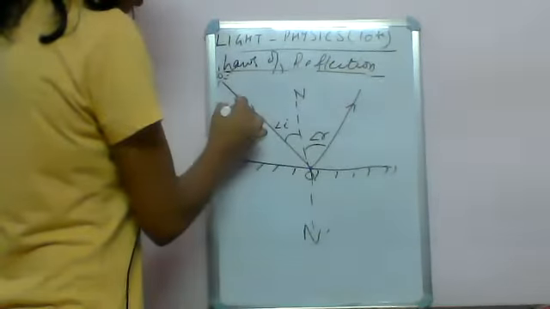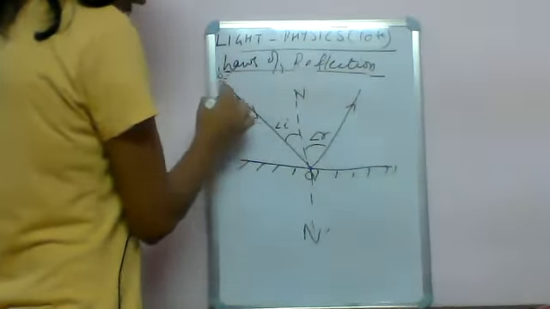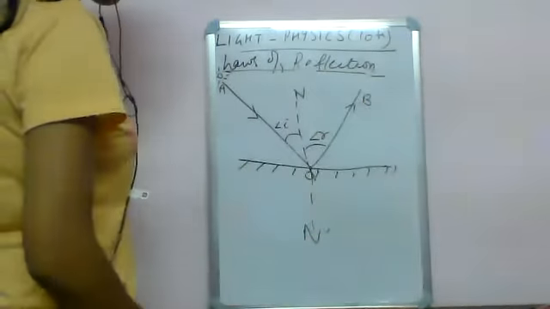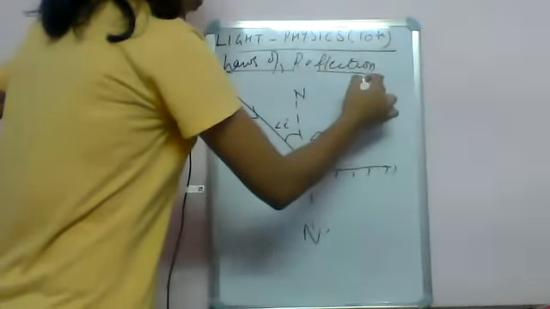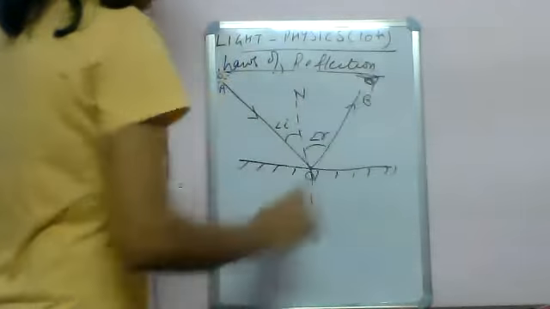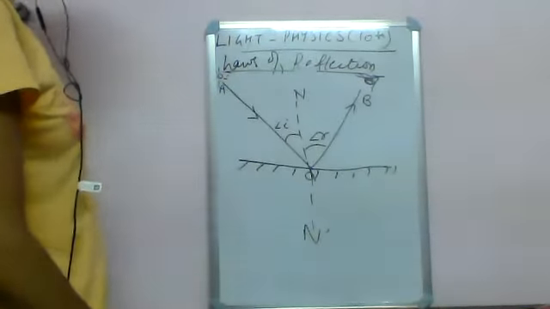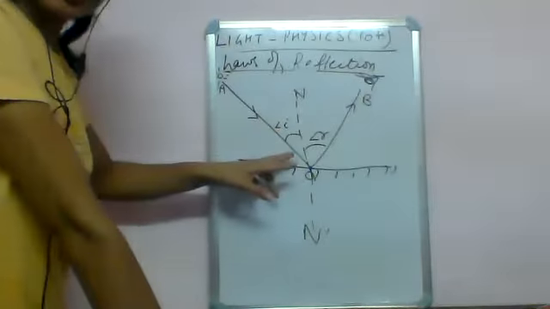This AO is your incident ray. BO is your reflected ray. And the first point I think is clear.